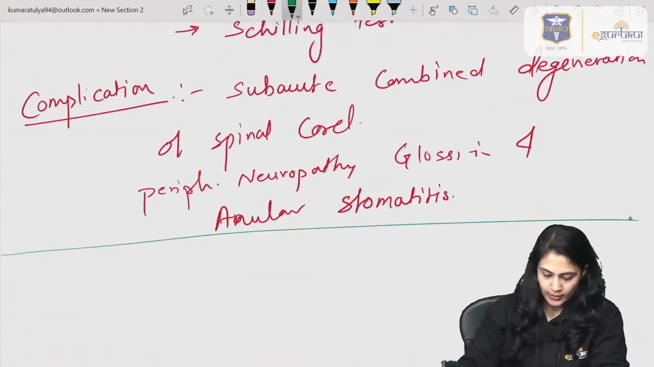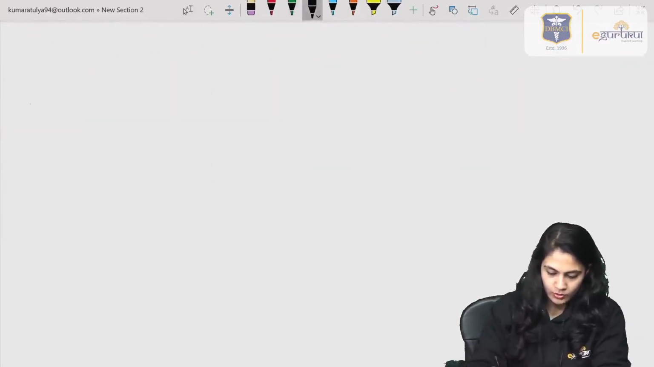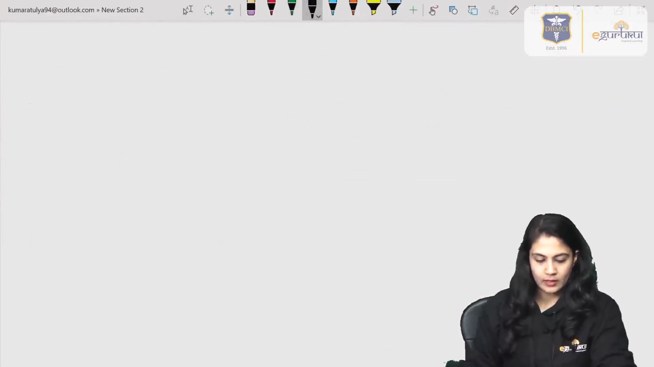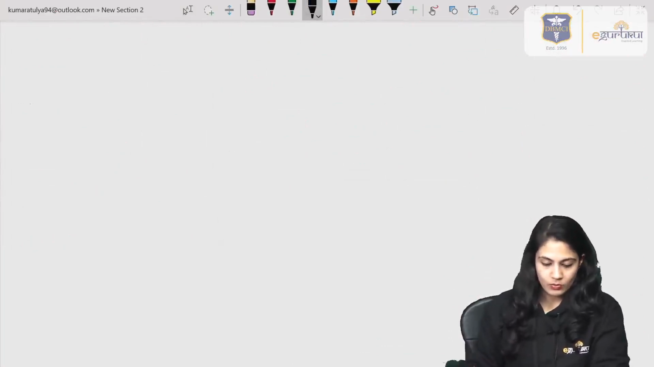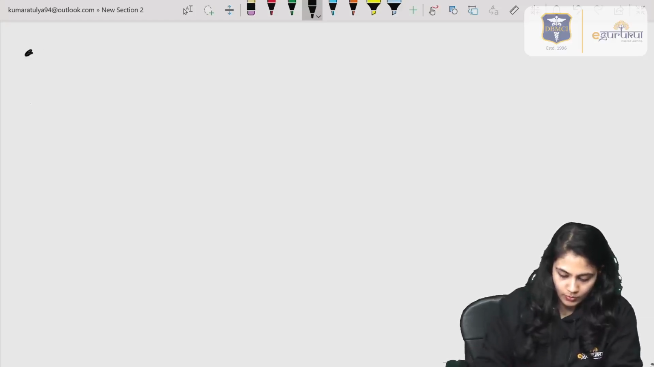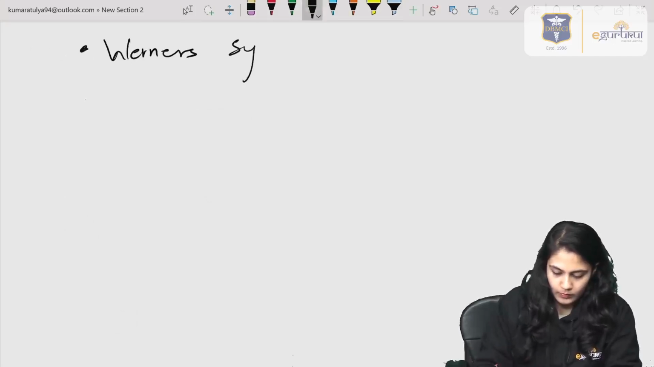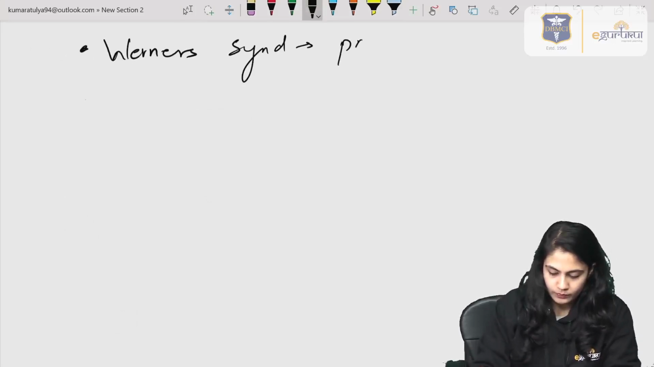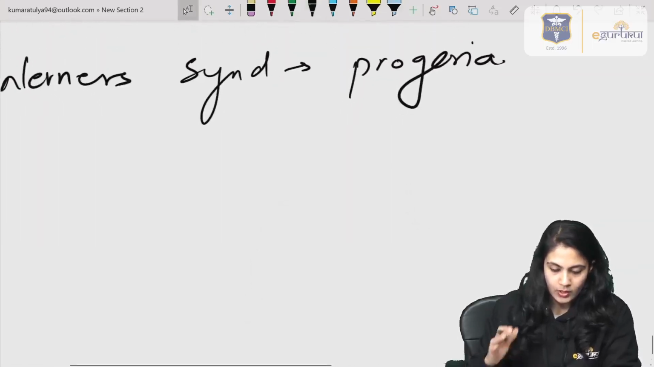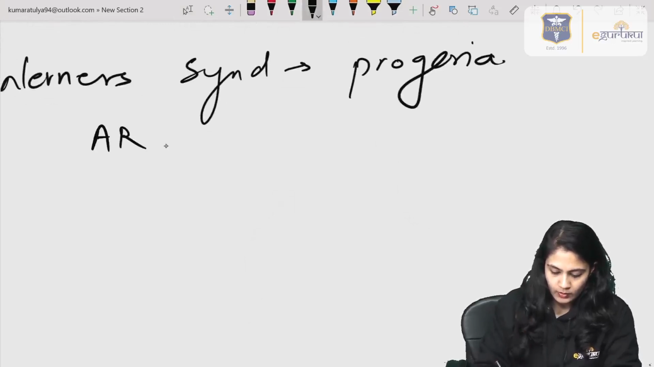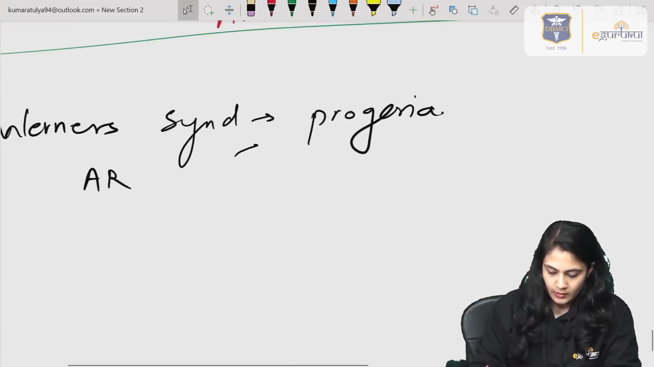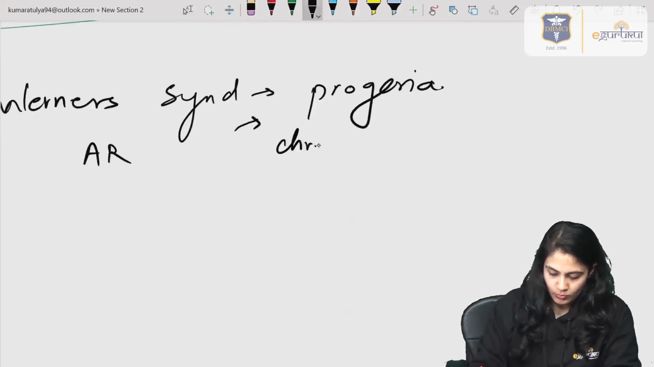Let's discuss a few points because it is an already asked question, so the chances are more that it can be repeated, right? So we should discuss Werner syndrome. It is also known as progeria, and it is an autosomal recessive disease. The defect or the mutation is in chromosome number 8, right? And it is characterized by